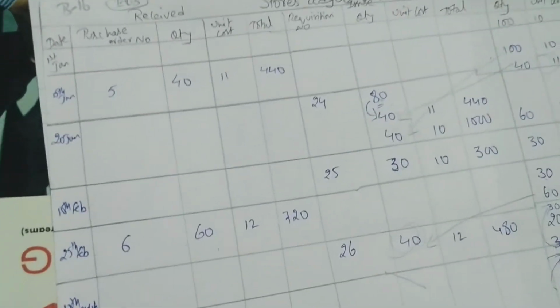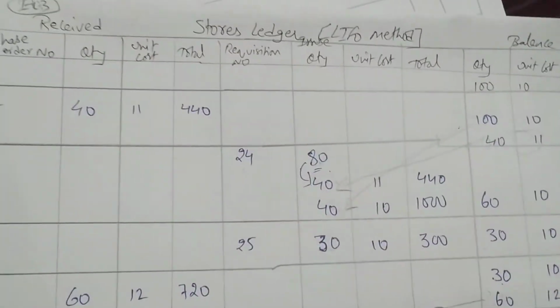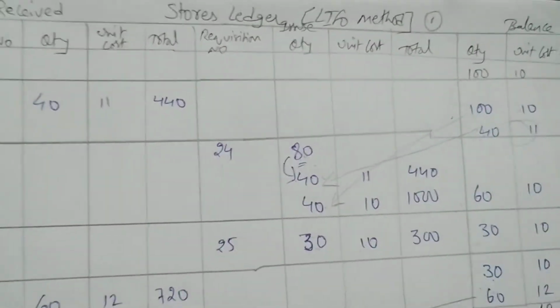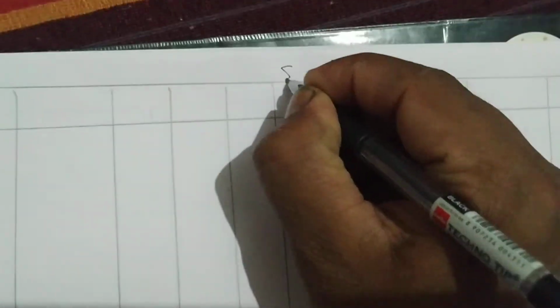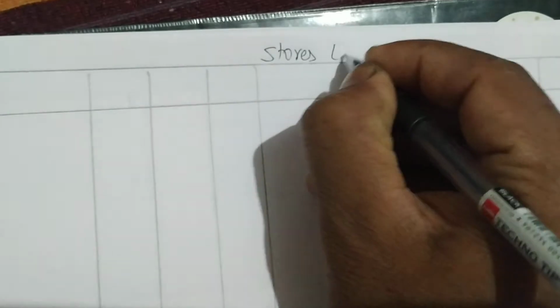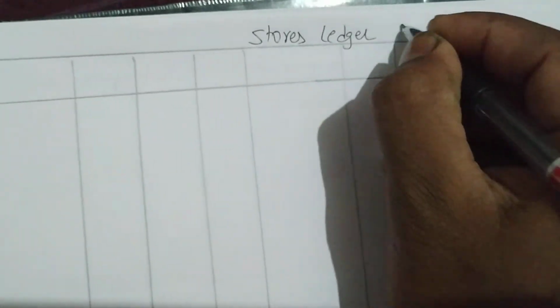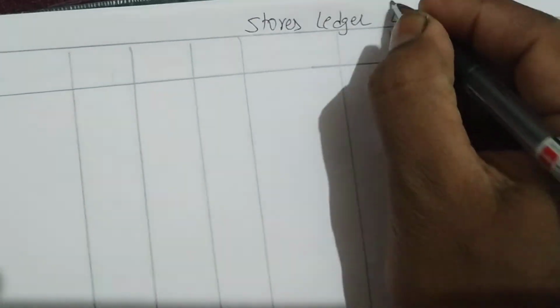Okay. So let me solve one more problem on this. You'll get clarity when we solve one more problem. I'll solve three problems after this. After that I'll give one homework and you have to solve it. So we have to draw the heading, stores ledger, LIFO method.